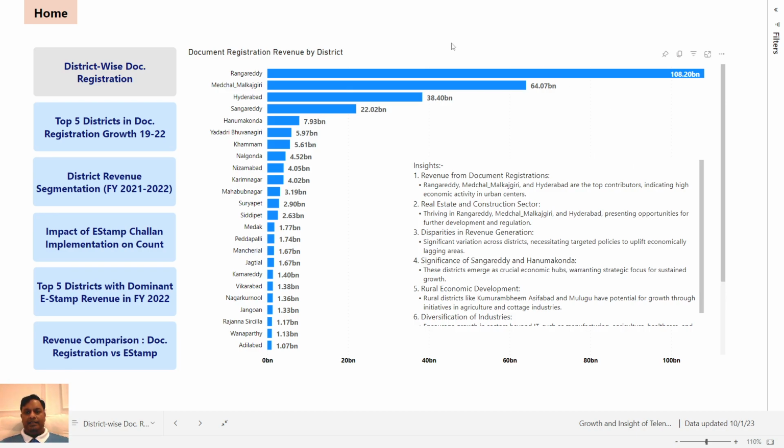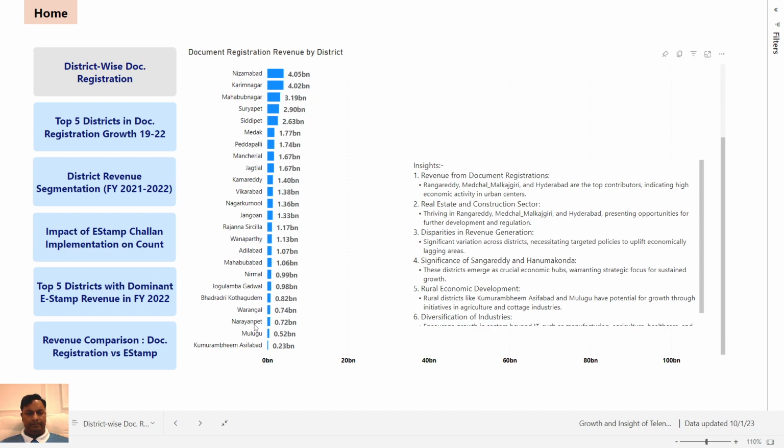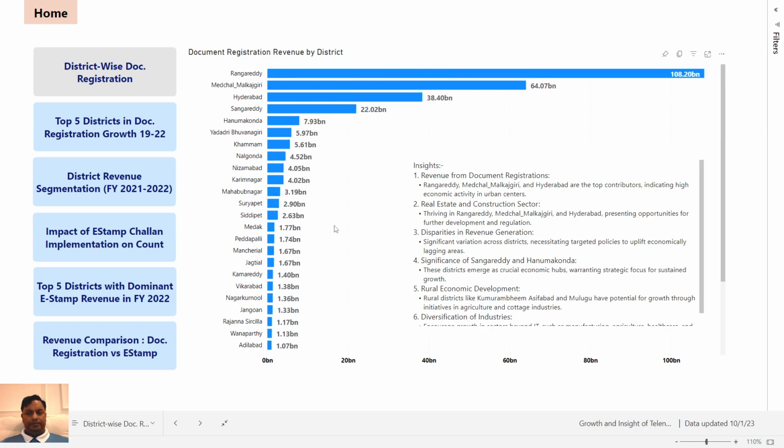So at the top, we can see the top four having huge revenue contribution in comparison to the other districts, right? Now, significance of Sangareddy and Hanuman Konda.